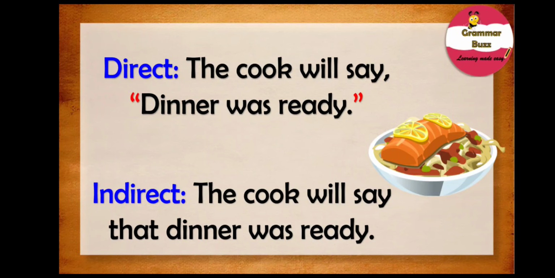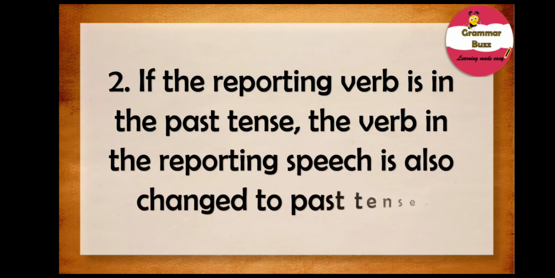As you have already understood this rule quite well, I guess it's time for us to move on to the second rule. The second rule states, if the reporting verb is in the past tense, the verb in the reporting speech is also changed to past tense. Remember, if the reporting verb is in the past tense, the verb in the reporting speech is also changed into past tense. Now let us understand this rule with the help of an example.